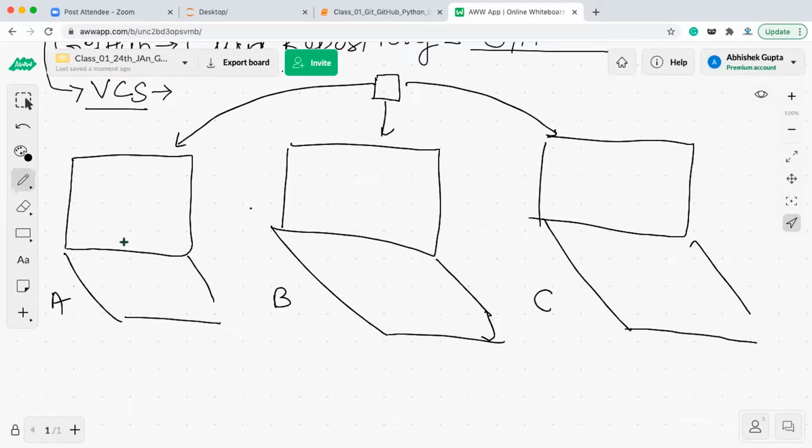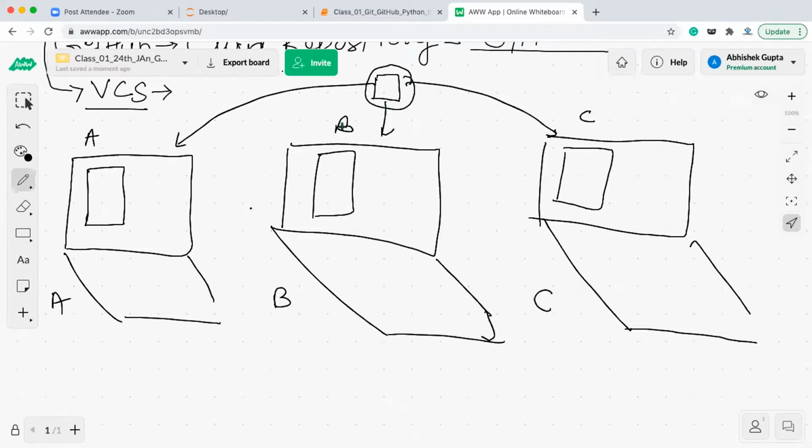Let's say this person is working on a module called A, this one on module B, and this one on module C. Whatever code each person writes, they keep in their own system. Now these A, B, C modules are related to this project. So they can meet somewhere, or use email services or anything, and keep all these files together in a single place.